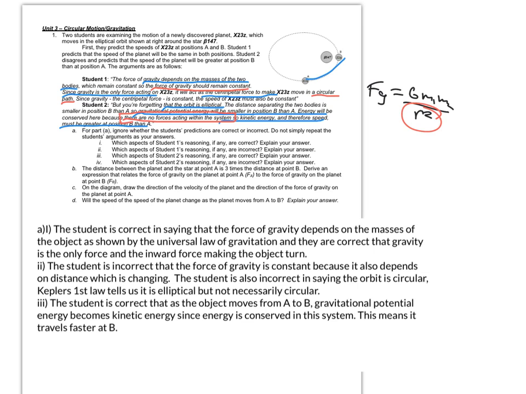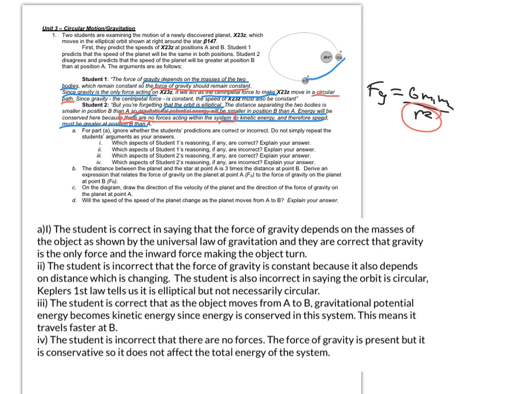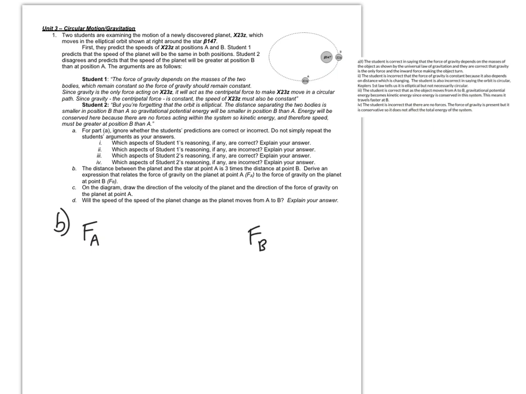With the energy argument, gravitational potential energy is being converted to kinetic to conserve the total energy of the system, so it's traveling faster at point B. And then for the incorrect part, it's just that one line about there being no forces in the system. There are forces, it's just that they're conservative forces, and so they don't affect the total energy of the system. It still remains constant.